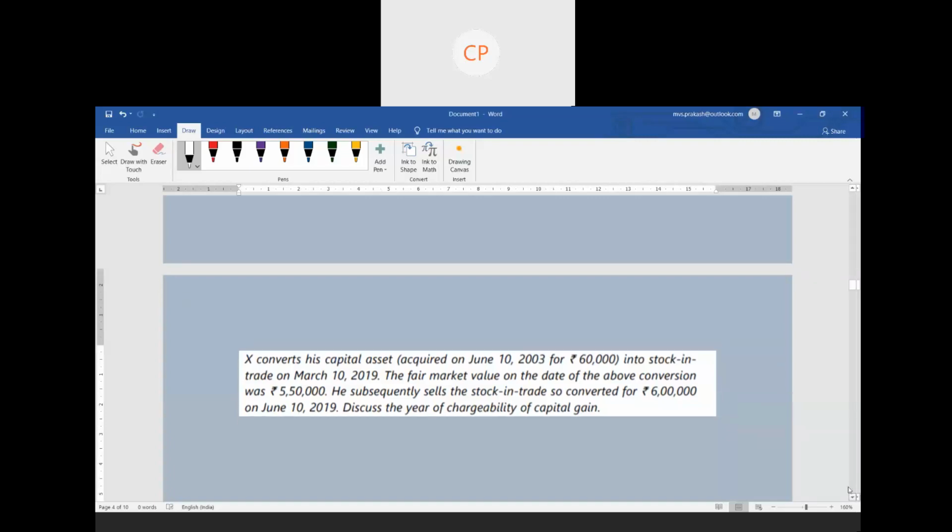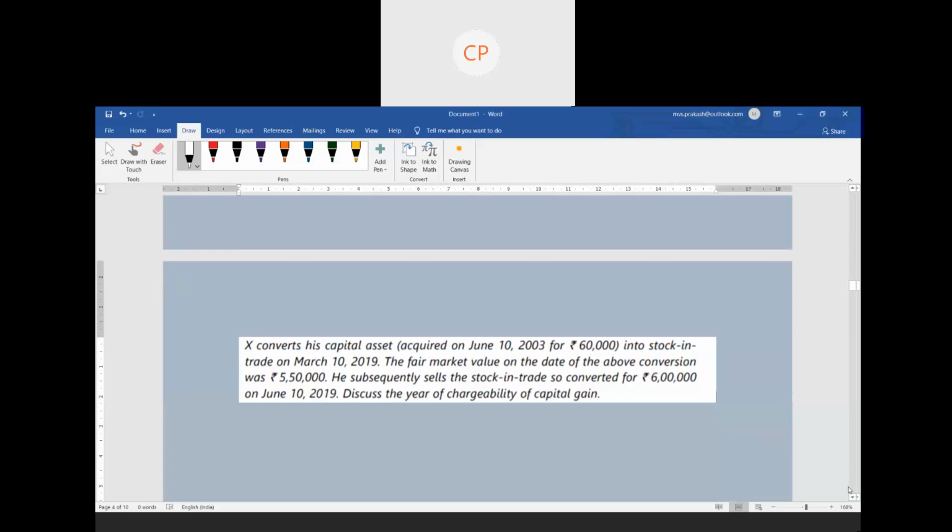So conversion of capital asset into stock in trade, ultimately 45 subsection 2 is applicable. So what does 45(2) say? Fair market value on the date of conversion. So what is the fair market value on the date of conversion? 5,50,000 is nothing but the fair market value on the date of conversion. So then we'll call this the full value of consideration. ఎప్పుడు sells the stock in trade so converted in the year 10th June 2019.